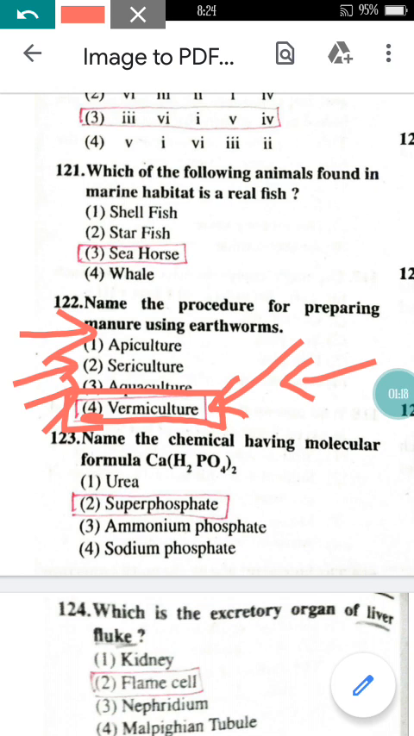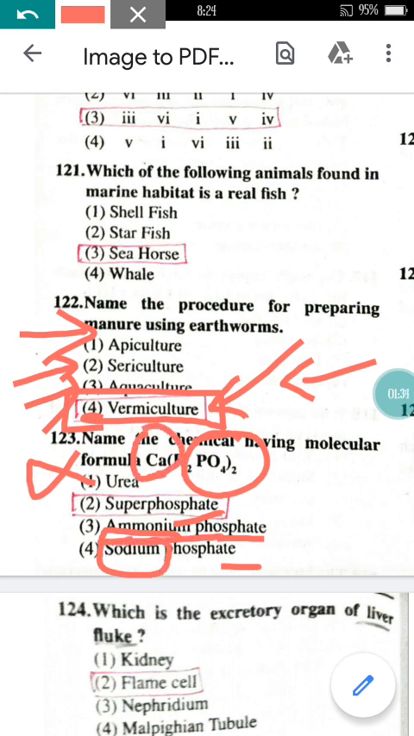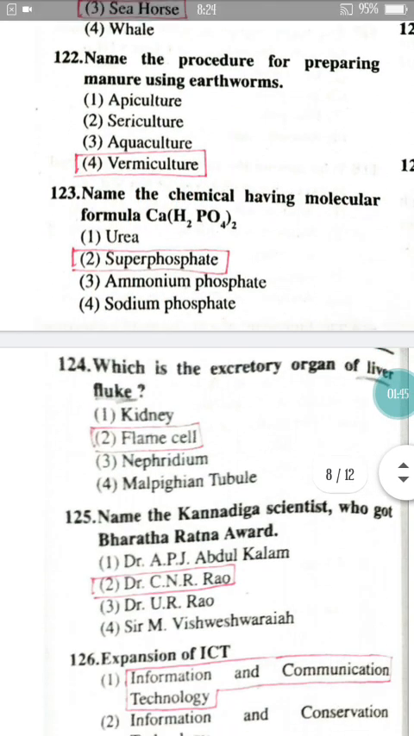Question number 123. Name the chemical having the molecular formula. Here you have calcium and here is the compound of phosphorus, so urea will be incorrect. And out of these three, sodium phosphate will not be the answer because calcium is present, and ammonium is also not the answer because NH3 is not there. So the right answer for this will be superphosphate. Right, now let's move to the next question.